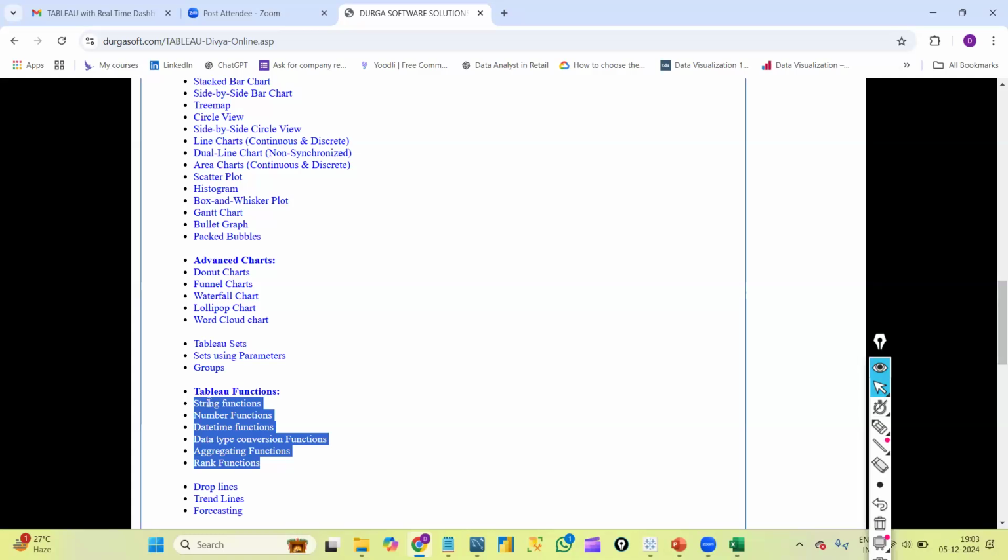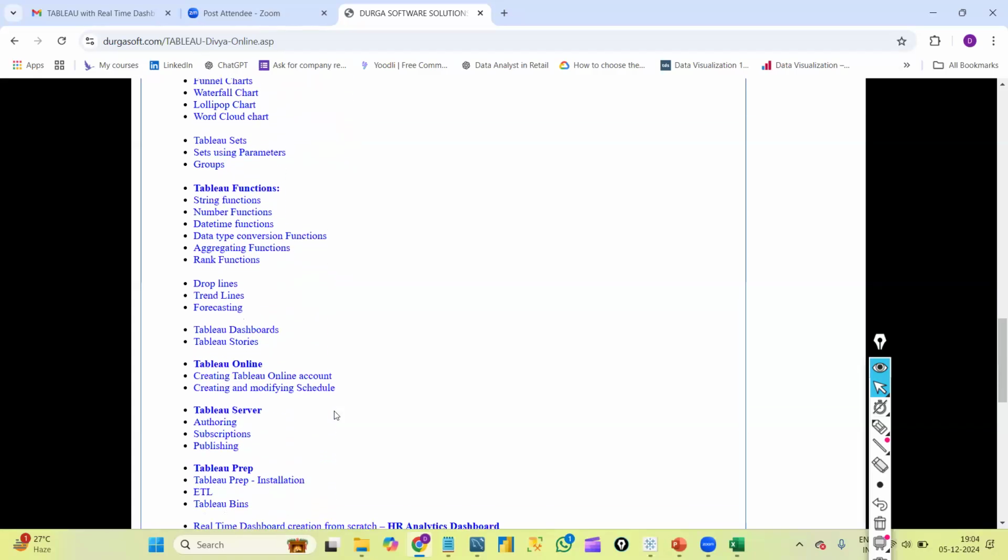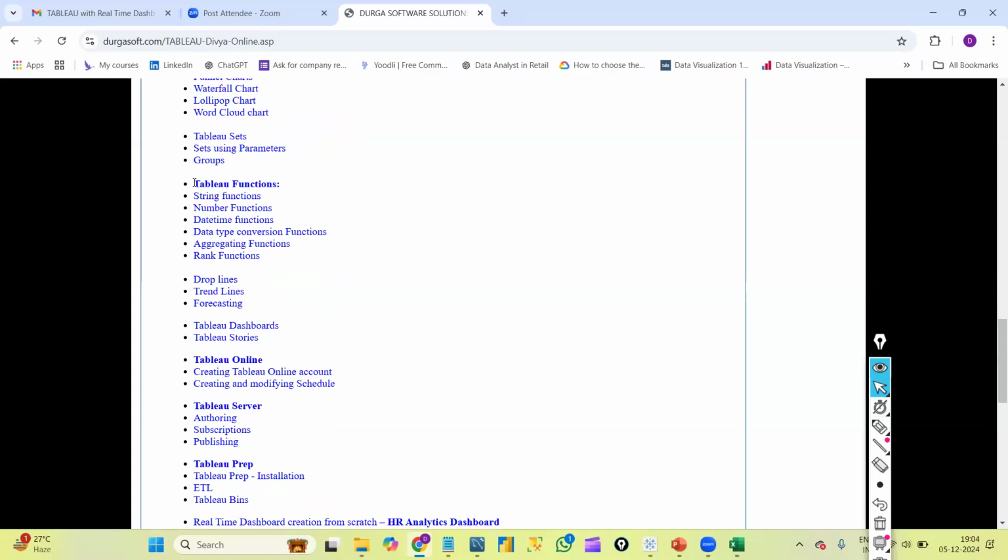In this, again, each section has string functions. We are having so many number functions. We are having so many functions like that. We'll understand all these functions, and all these functions we will create in calculated fields. We will have something called Tableau calculated fields. We will understand all those concepts there.